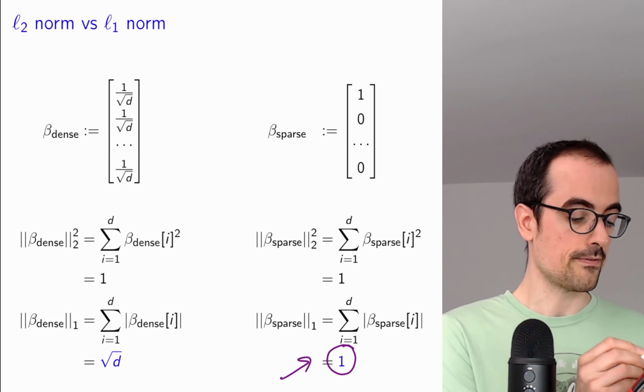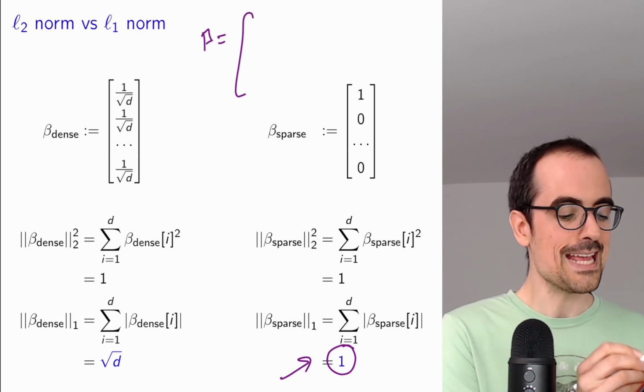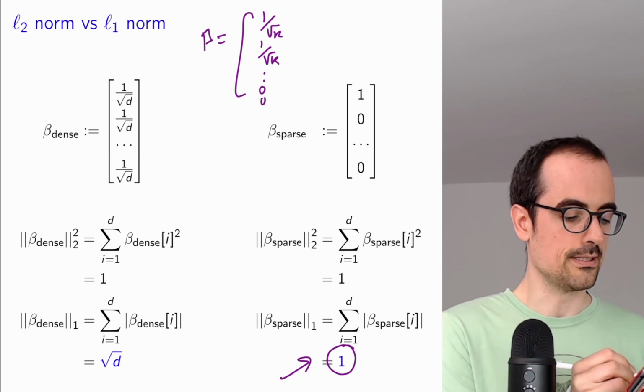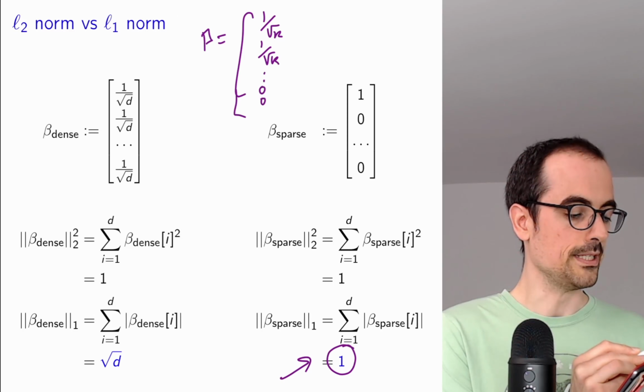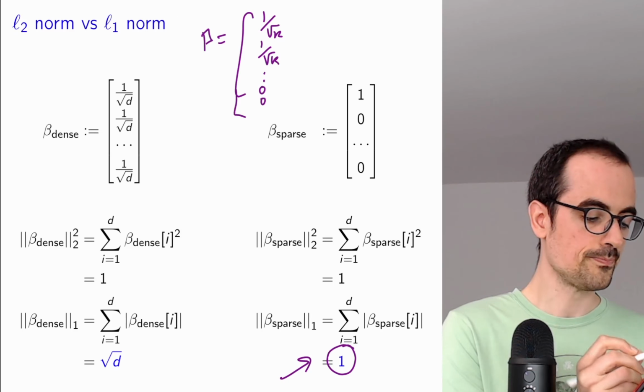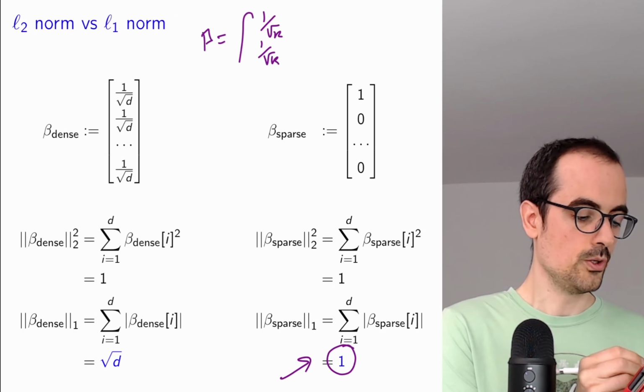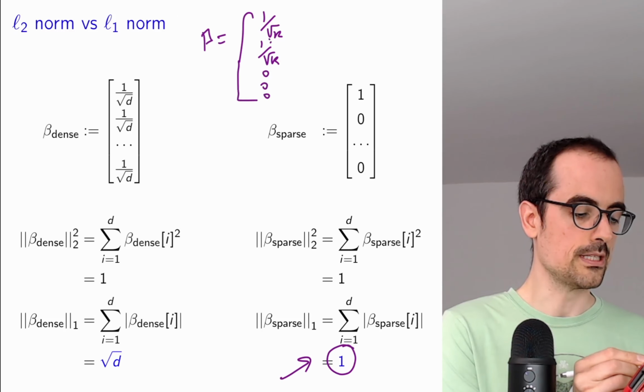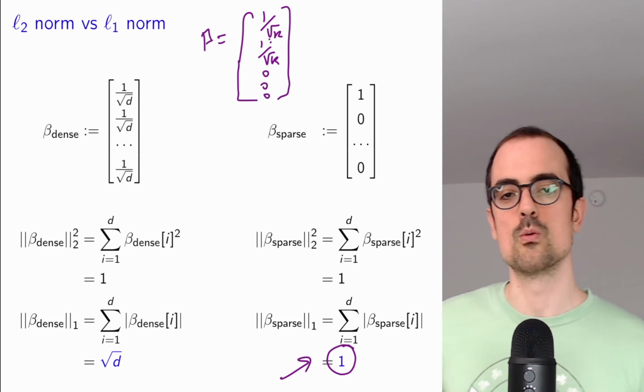And you can also think of another example where you would have k entries that were non-zero, and then the remaining entries would be 0. If you do that, you can check. Okay, so here there's k entries that are non-zero, and then the remaining ones are all 0.